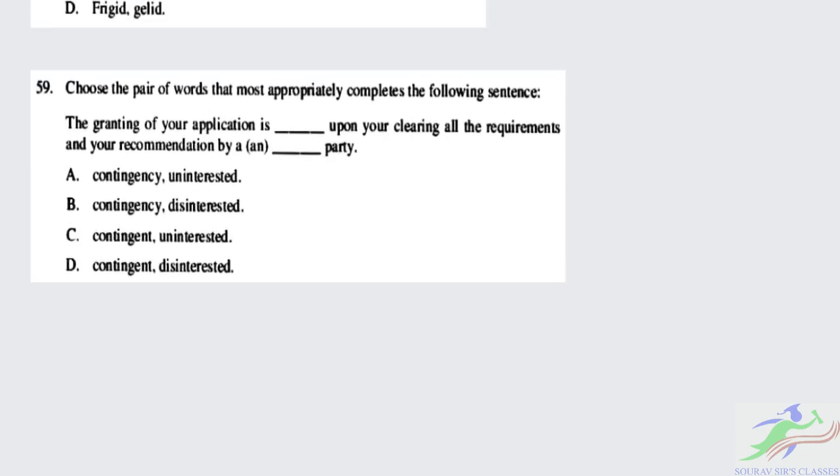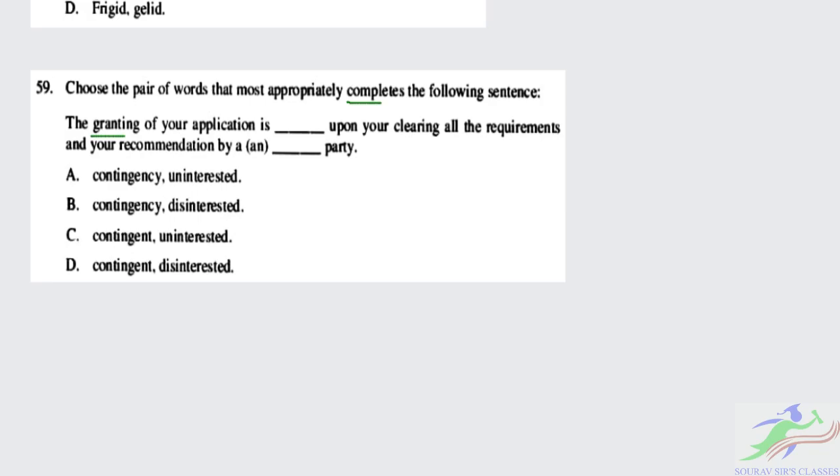You have to choose the pair of words that most appropriately completes the following sentence. The granting of your application is dash upon your clearing all the requirements and your recommendation by a or an party. So you have to fill in the blanks. The granting of your application is contingent, you know that it is contingent, not contingency. So out of C and D we have the option, upon clearing all the requirements and your recommendation by an uninterested or disinterested. Which one will be the correct option?